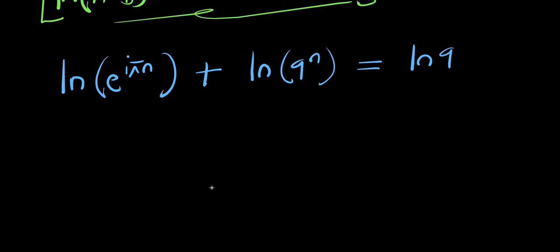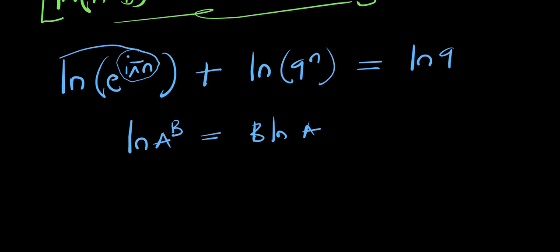So at this point, we apply this other property again. If you have natural log of a to the power b, this equals b times natural log of a. So this i pi n will come behind this, and this n here will come behind this.